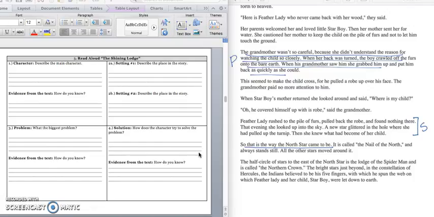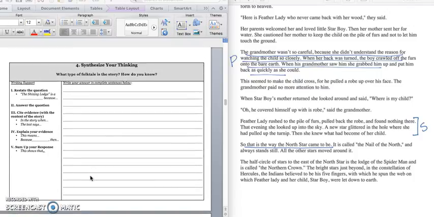Press pause to write down your answer and play when you're ready for the quote. And the quote that we would write down is this: "A new star glittered in the hole where she had pulled up the turnip. Then she knew what had become of her child." Press pause to write down your answer and play when you're ready for the paragraph.